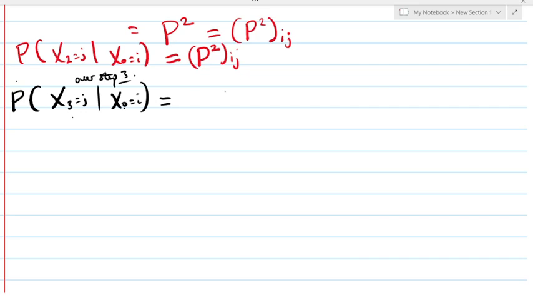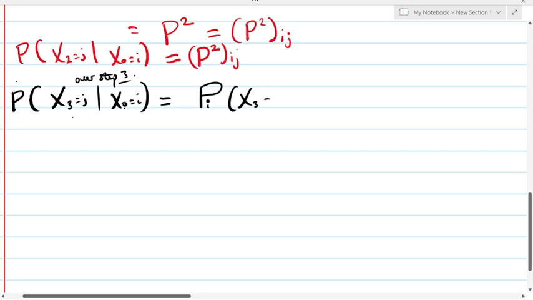So we can write this as the probability of making a transition from state I to state J over step 3.